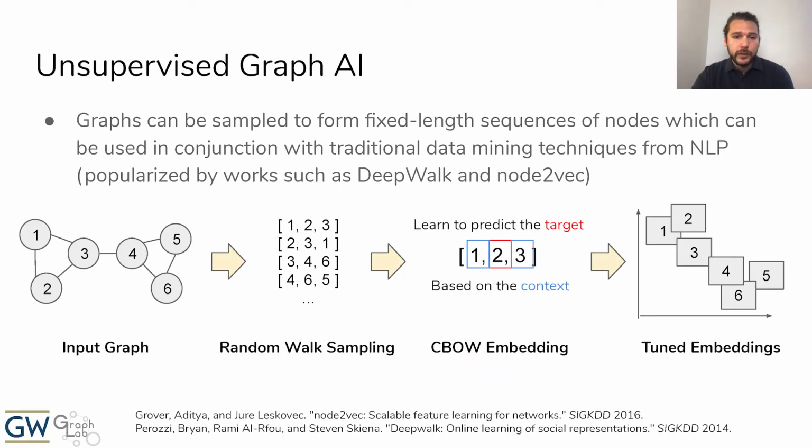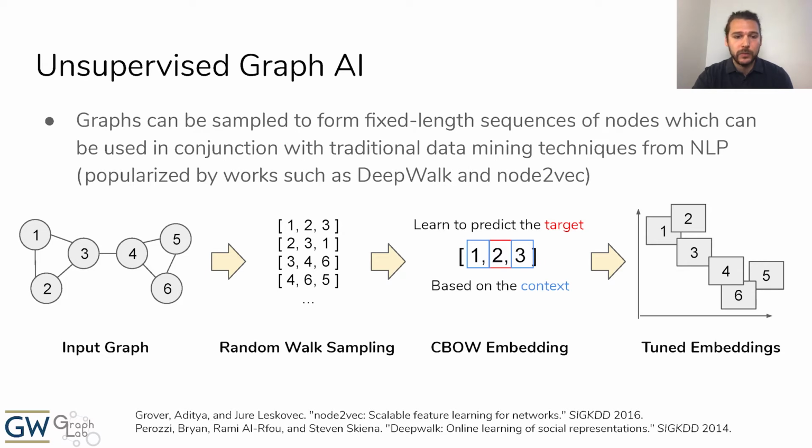So what do we do about this? Well, it turns out graphs can be sampled by random walks, and the resulting sequences of nodes are much more amenable to some existing data mining techniques, such as those from sequence-based domains such as natural language processing. This approach was popularized by works such as Deep Walk and Node2Vec. The figure at the bottom walks through an example of how this could work.